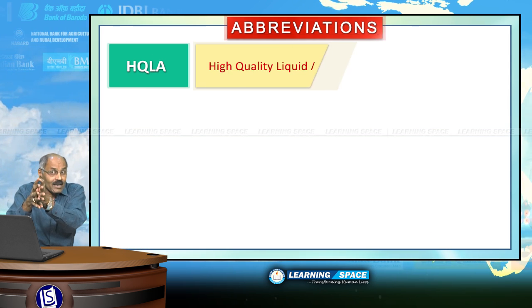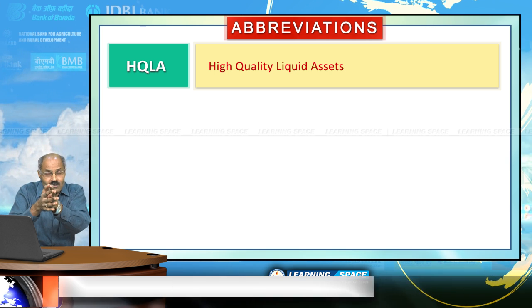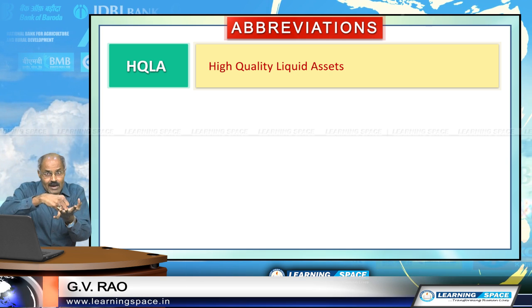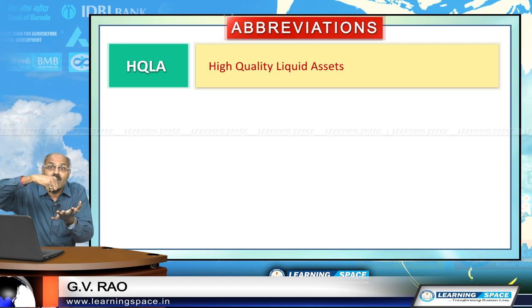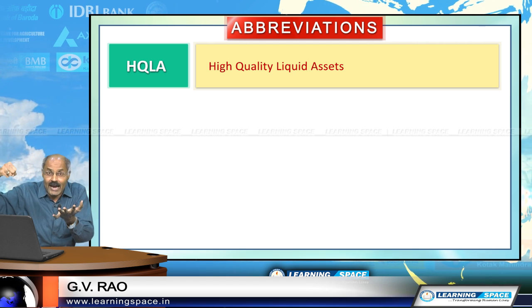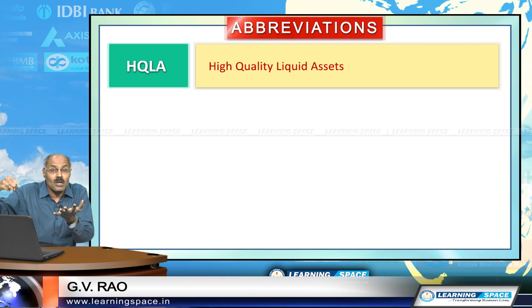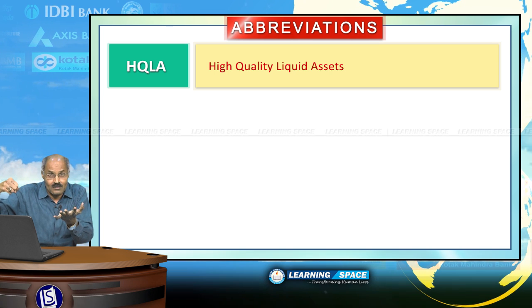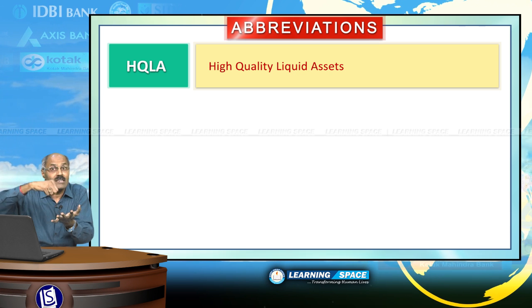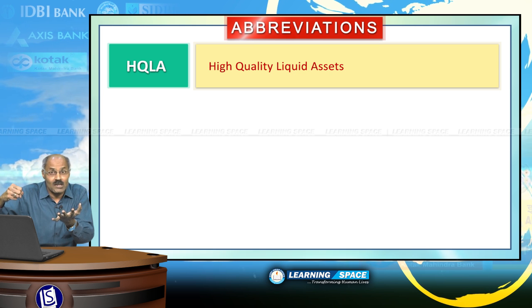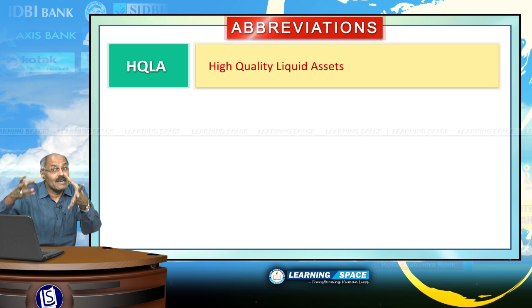HQLA is high quality liquid assets. That means at any given point of time, these can be converted easily to cash form without loss of value. They are called liquid assets.